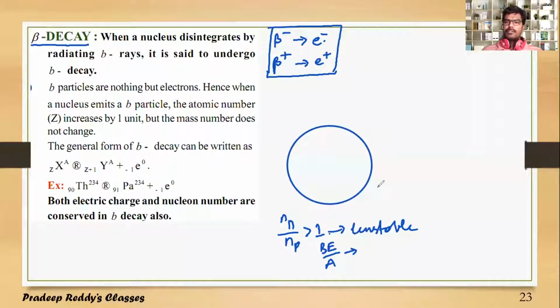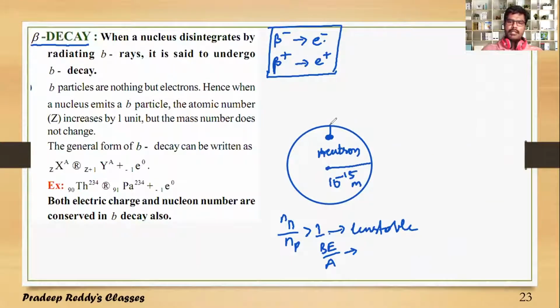In the process of self-disintegration, the excess neutron present inside the nucleus will be ejected out from the vicinity of the nucleus. The size of the nucleus is of the order of 10 power minus 15 meter, that is 1 Fermi.